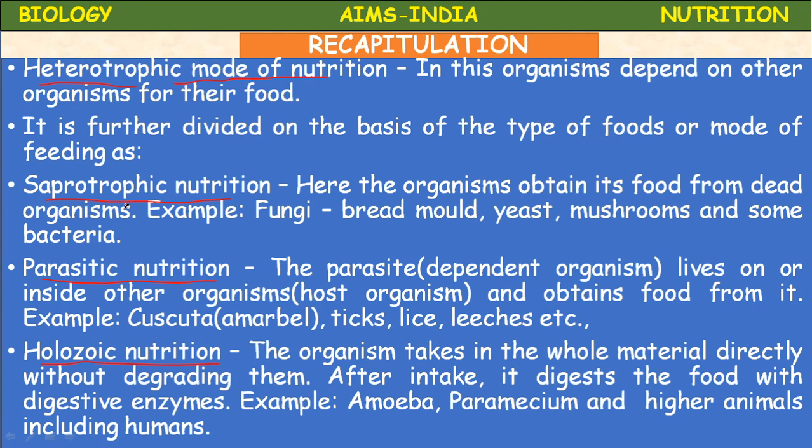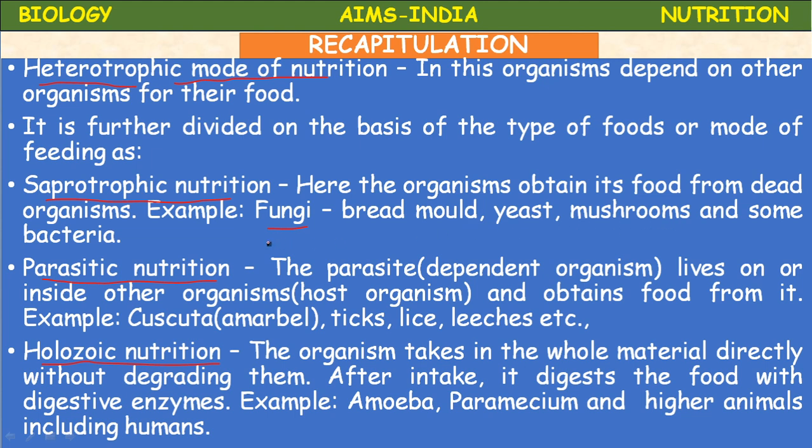Let us study briefly. Saprotrophic nutrition. Here the organism obtains its food from dead organisms, for example fungi, bread mold, yeast, mushroom, and some bacteria.